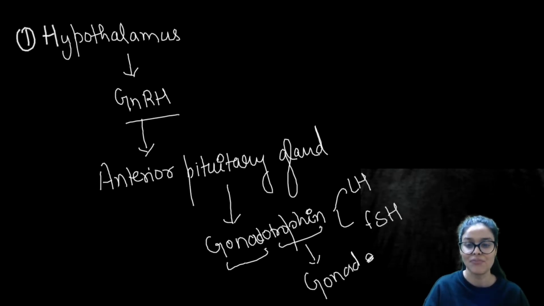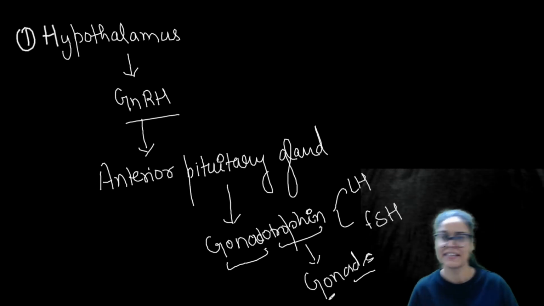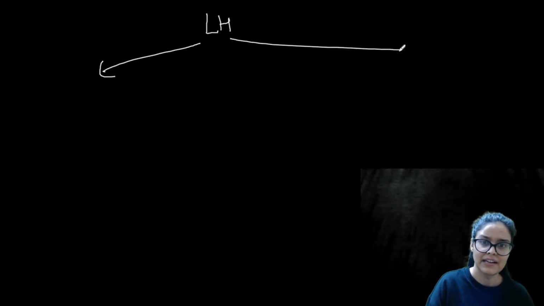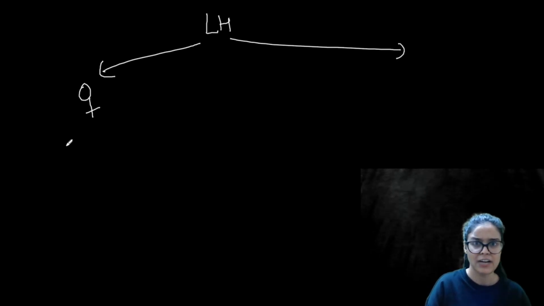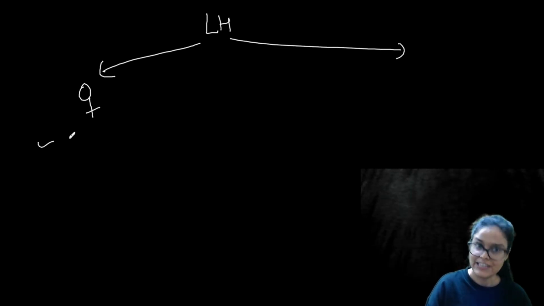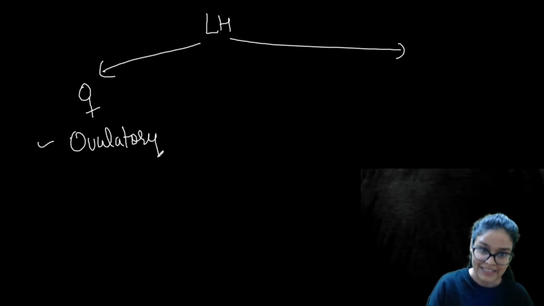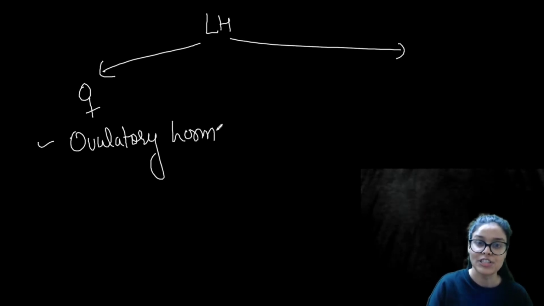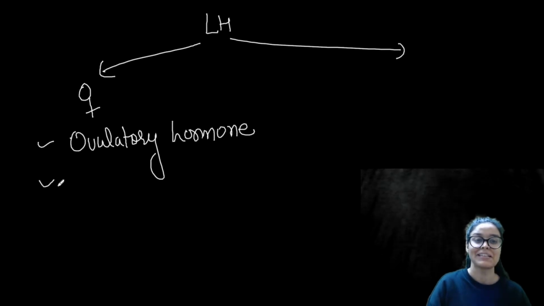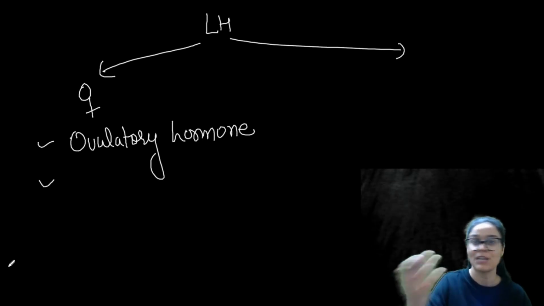In case of male, testes are gonads, and in case of female, ovaries are gonads, right? So let's see what luteinizing hormone does in male and female. In case of female, it acts on the ovaries and helps in ovulation. So in female it is known as the ovulatory hormone. Why? Because it helps in ovulation, the release of egg from the ovary.